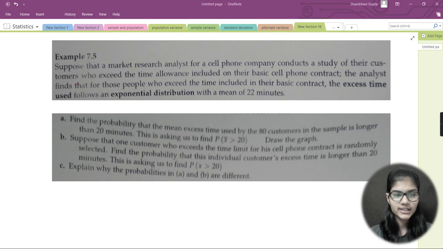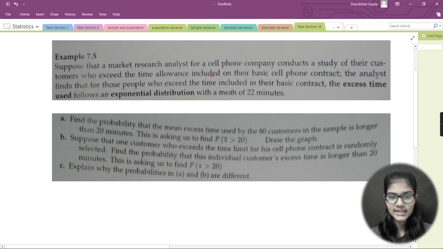So today we are going to discuss one more question on central limit theorem, right? Let's quickly understand what the question says to us. Suppose that a market research analyst for a cell phone company conducts a study of their customers who exceed the time allowance included on their basic cell phone contract. The analyst finds that for those people who exceed the time included in their basic contract, the excess time used follows an exponential distribution with a mean of 22 minutes. So here I am given a mean of 22 minutes, right?